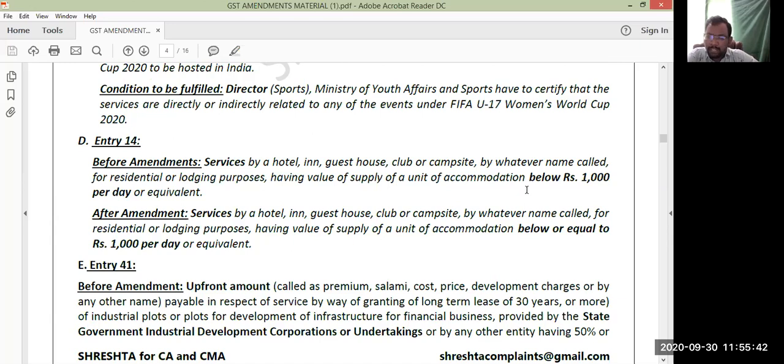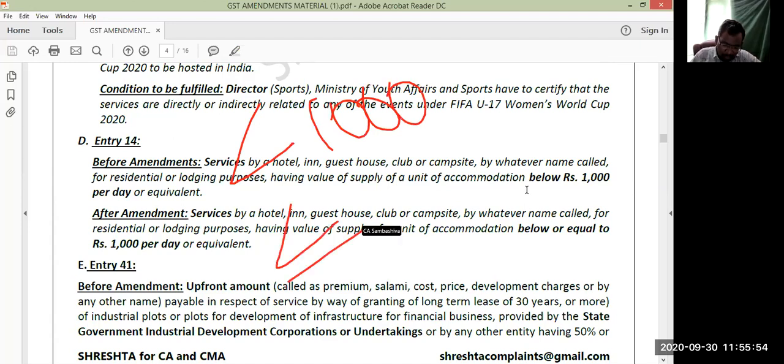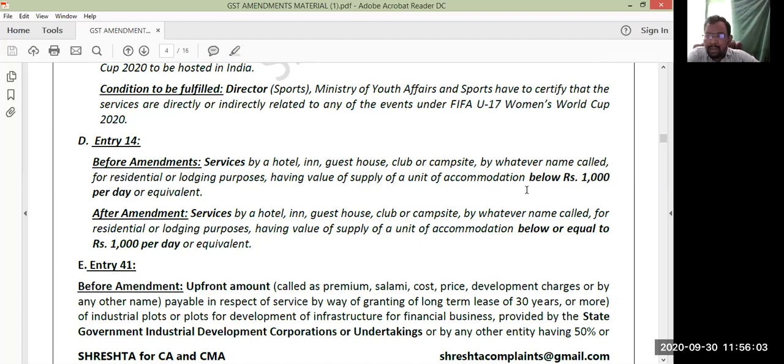Before the amendment, the tariff rate had to be less than 1,000. After the amendment, it is less than or equal to 1,000. Now, even if the tariff rate is equal to 1,000 rupees, it is exempted from GST.